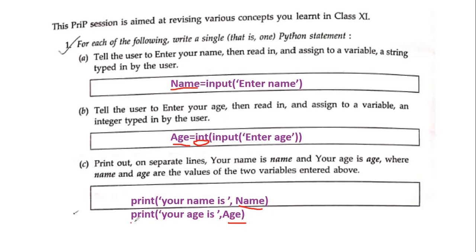Another important thing, print should be small p and not capital P. Your name is, and then you need to have a comma over here. Okay, if you finish checking this page and it's all great, give yourself a star. Or you could even make a smiley. Okay, moving on.